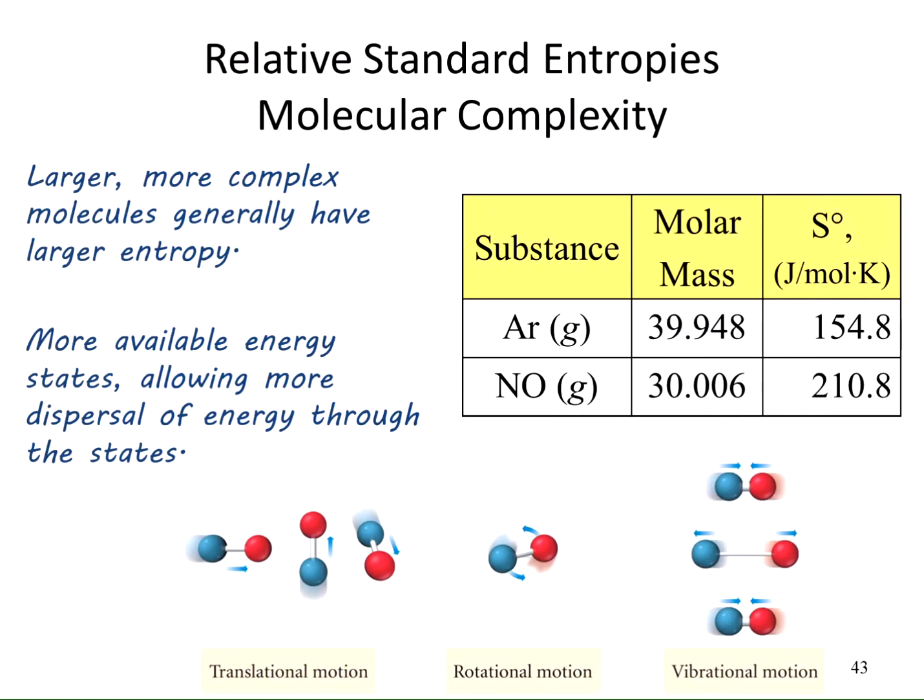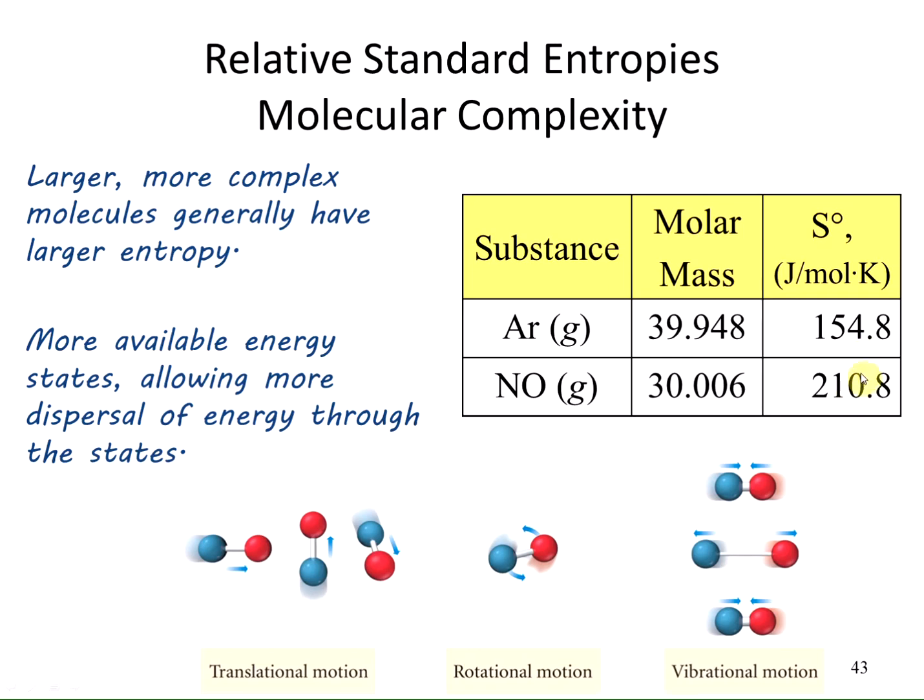And here we're looking at more complex molecules. Larger, more complex molecules generally have larger entropy. More available states allows more dispersal of energy throughout those states. So if we're looking at argon, remember argon is a monatomic gas and its molar mass is 39.94. But NO is another gas, but it's a diatomic gas, and it actually has a smaller molar mass than argon. But the entropy is larger than that for argon.